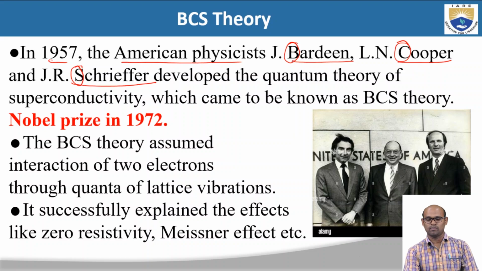So BCS theory is basically Bardeen, Cooper, and Schrieffer's theory.